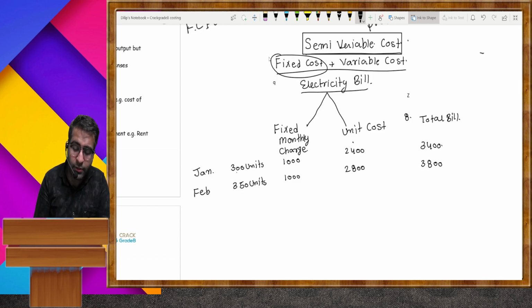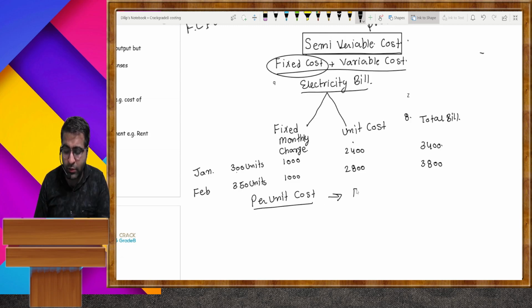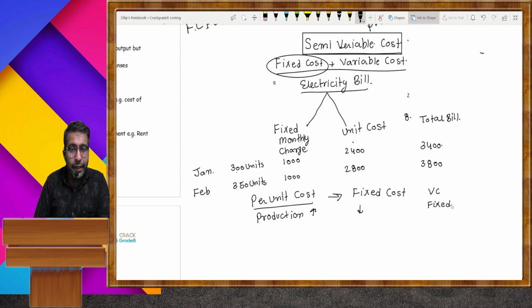Fixed cost is always fixed, whether production increases or decreases, but fixed cost per unit decreases if production increases, whereas variable cost per unit is fixed. And semi variable cost is a combination of fixed cost and variable cost. Hopefully you are able to understand about the semi variable cost.